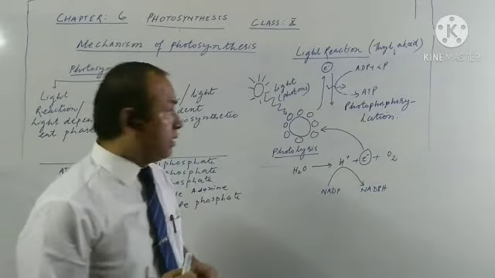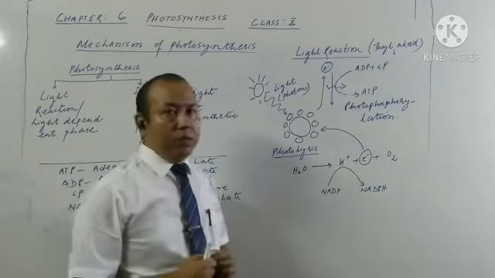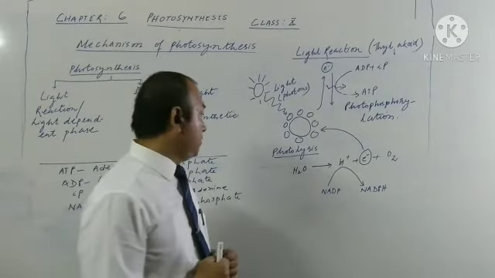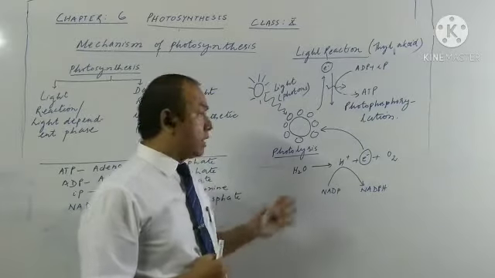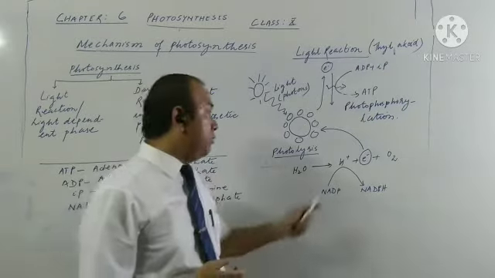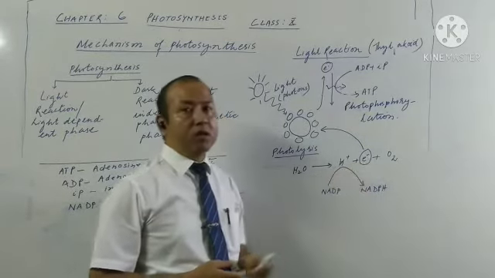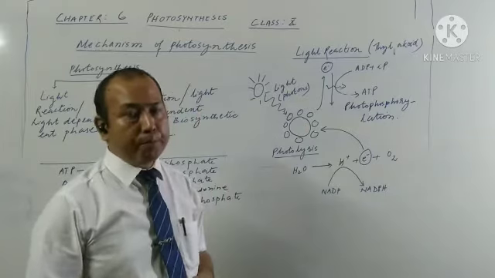Now next, the water, which is usually used in the process of photosynthesis. Now what happens to this water? The water molecules split up and thereby produce hydrogen ions and emit electrons, and then oxygen is evolved.